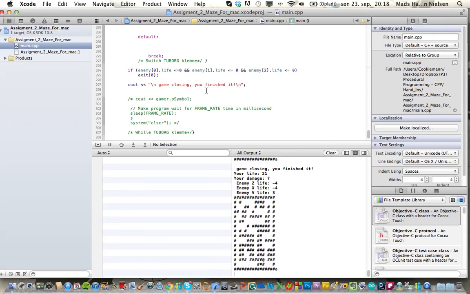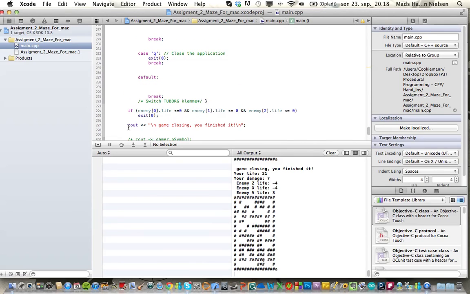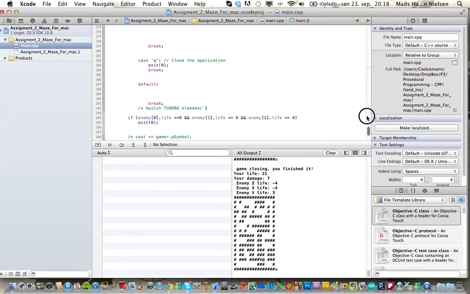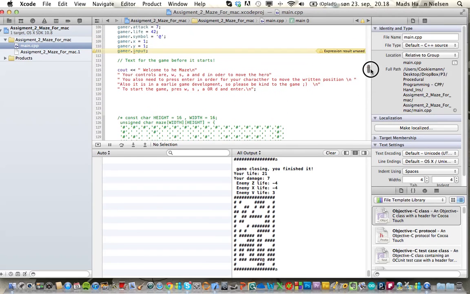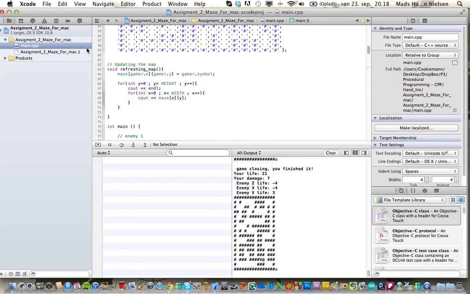Okay, because the game is closing before my callout can come in with some text. Meh. I also think it didn't save. So I'm saving, and that is my code. Hope that I will pass. You know, it's very simple.